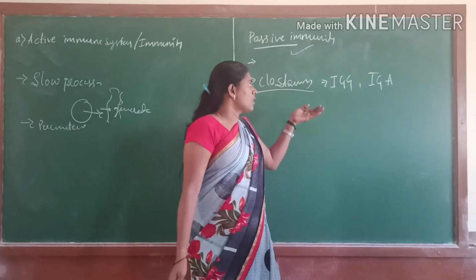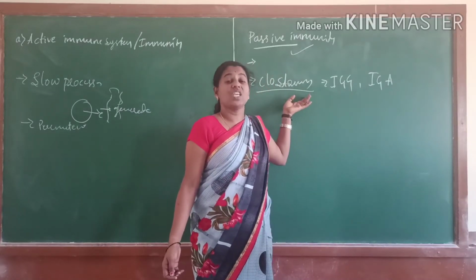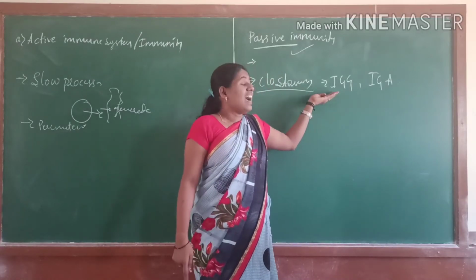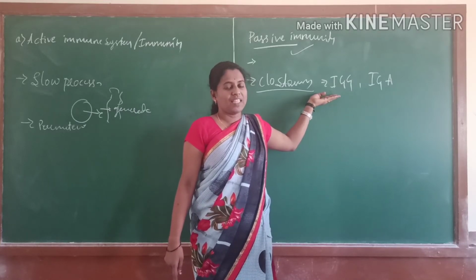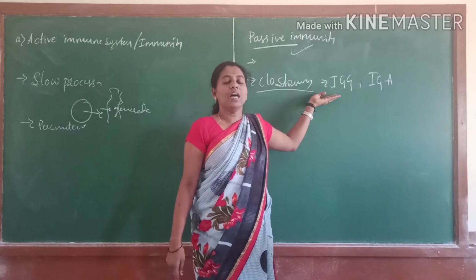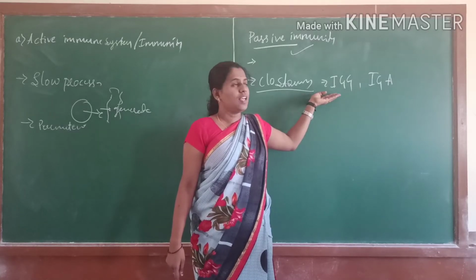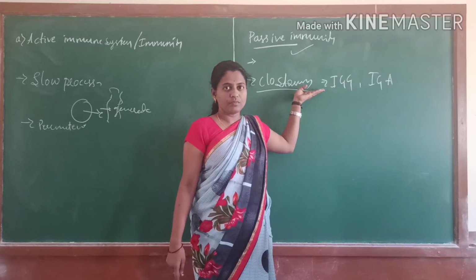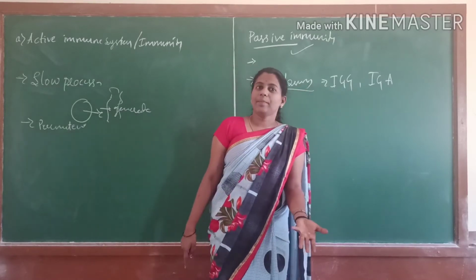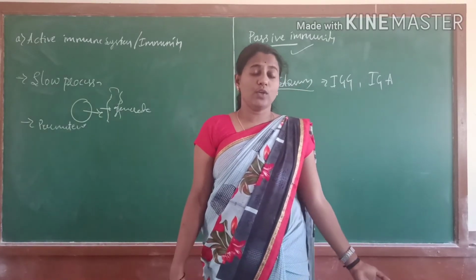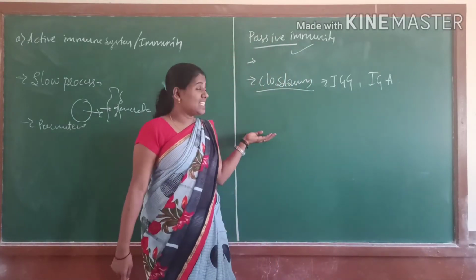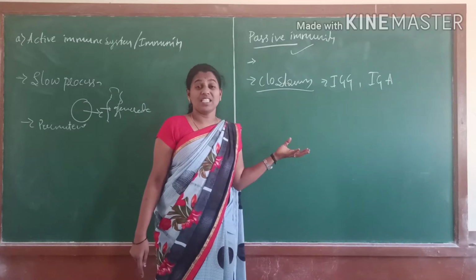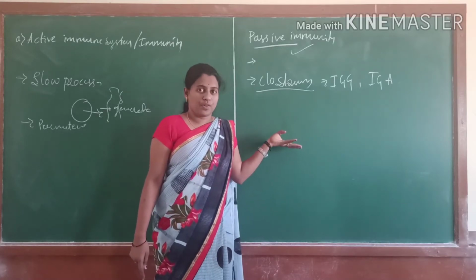Colostrum provides antibodies to the newborn baby, and that is how it secures the baby's life. That's why it is needed. Like that, the snake bite example I told you is also one type of passive immunity. It is an immediate response.